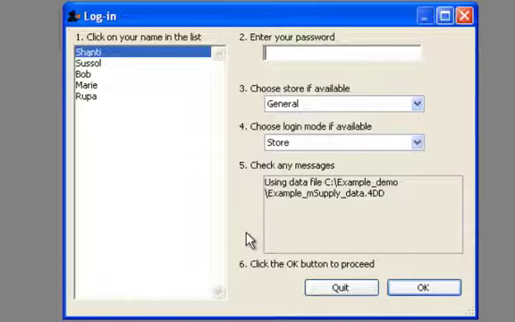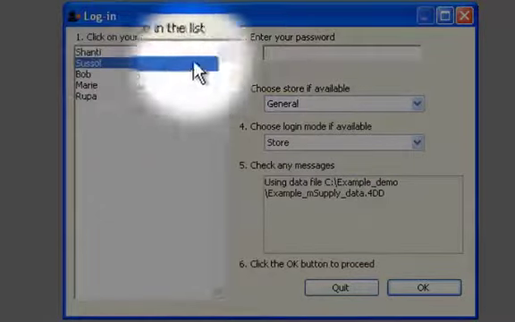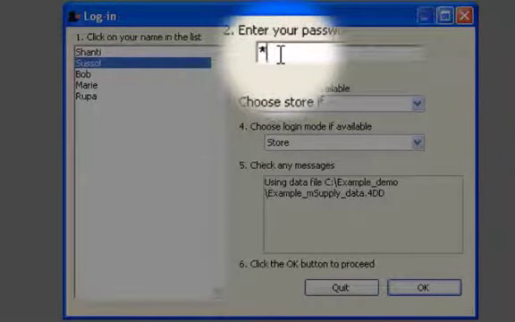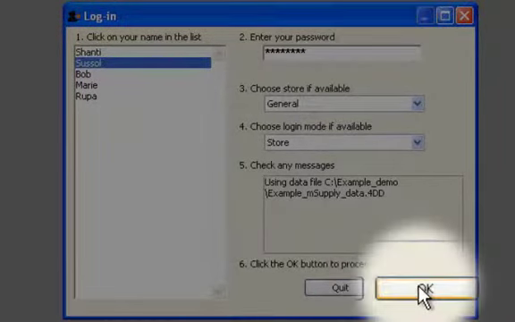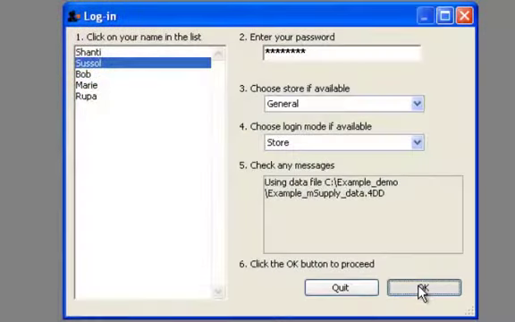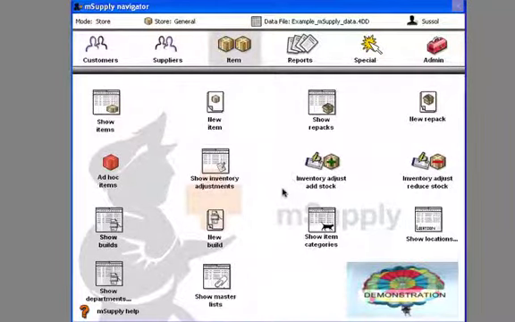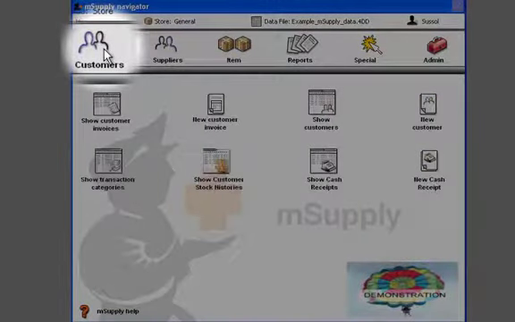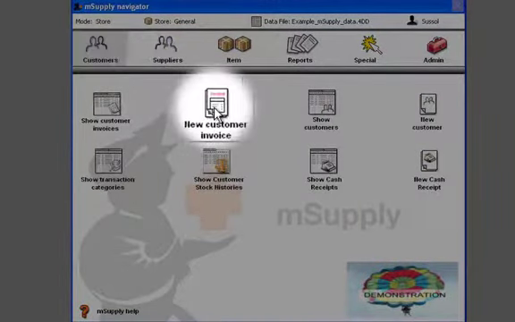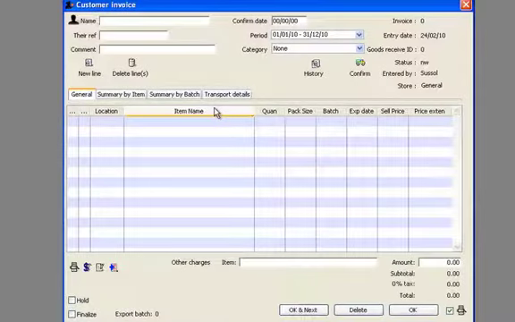This is the login screen, and here you should click on your username and then enter your password. Having done that, click on OK. And the next screen to appear is the navigator. Now we want to make sure customers are selected and new customer invoice. And this is the screen that comes up.